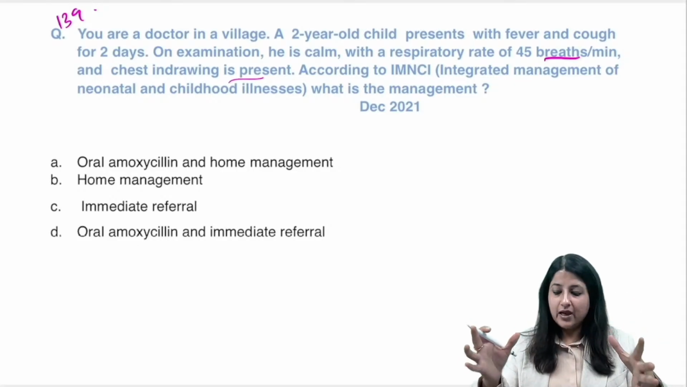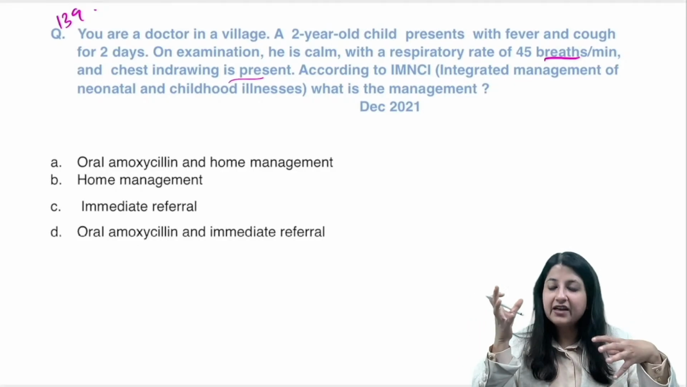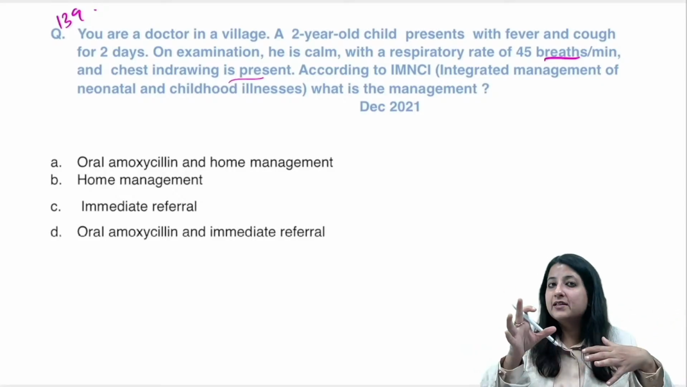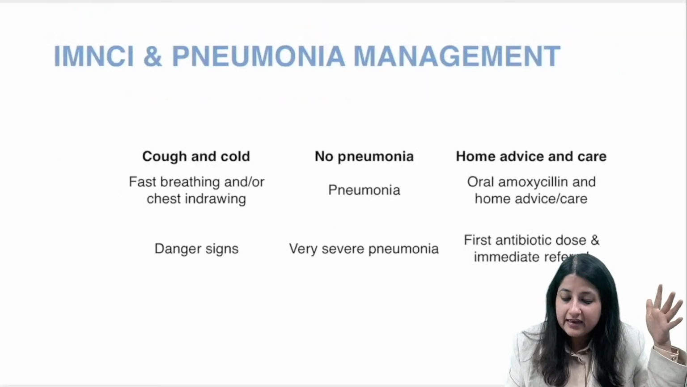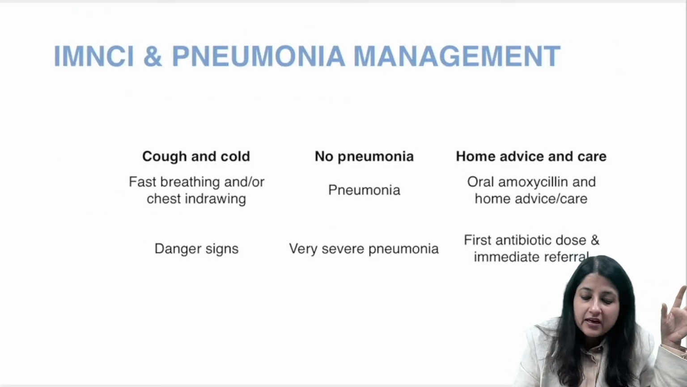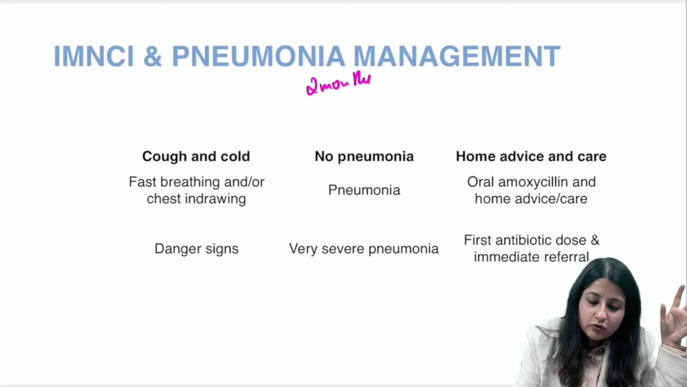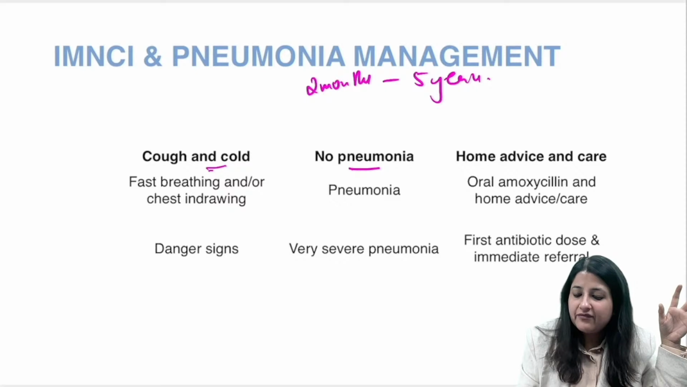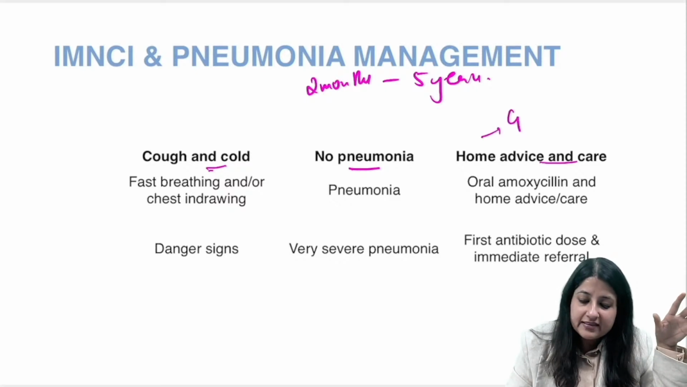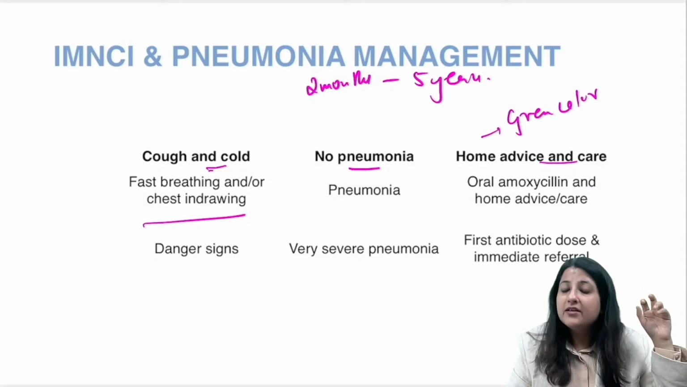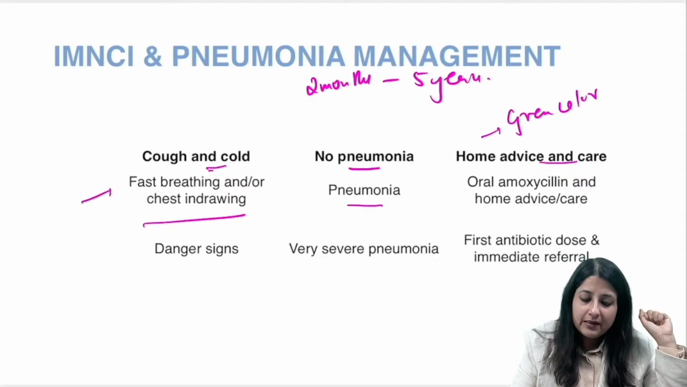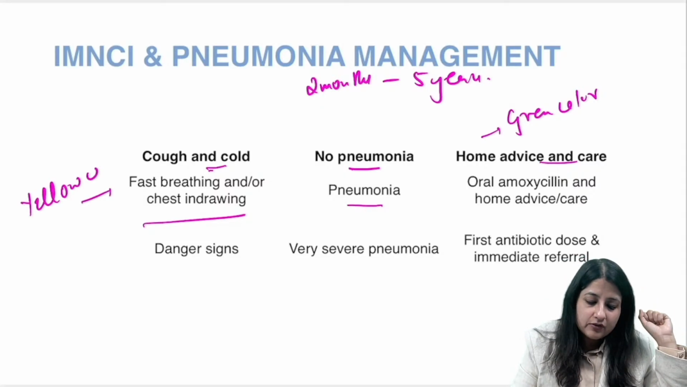Now, first thing, you have to always notice whether we are talking about up to 2 months or 2 months to 5 years. So here we are talking about a 2-year-old child. We are talking about 2 months to 5 years. In 2 months to 5 years, no pneumonia, simple cough and cold, home advice and care. This is which color? Green color. If the baby has fast breathing and or chest indrawing, pneumonia, this you will manage according to the yellow color.